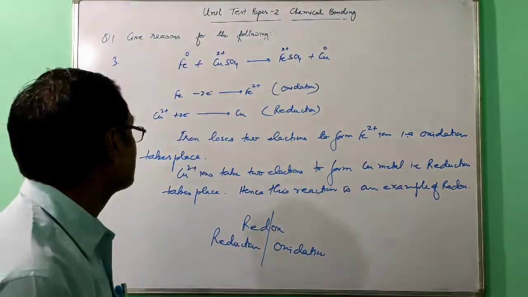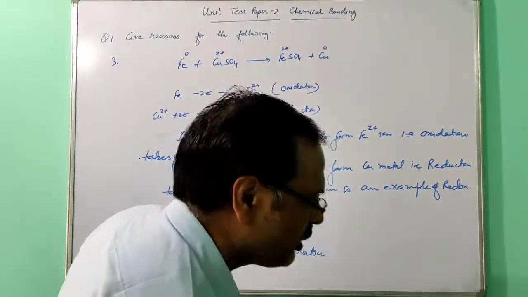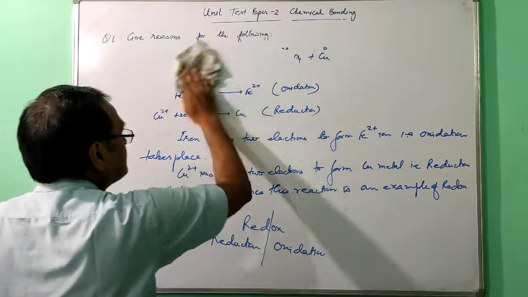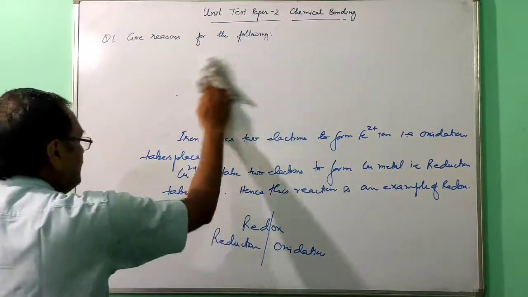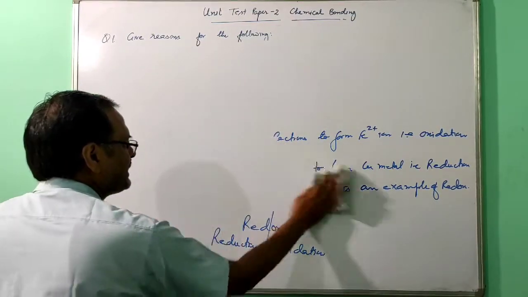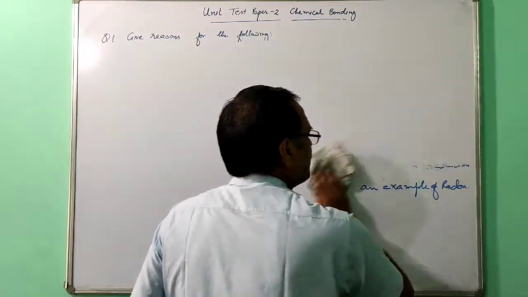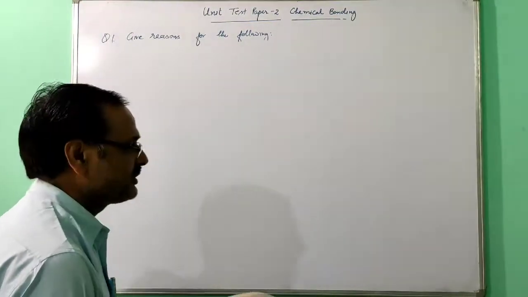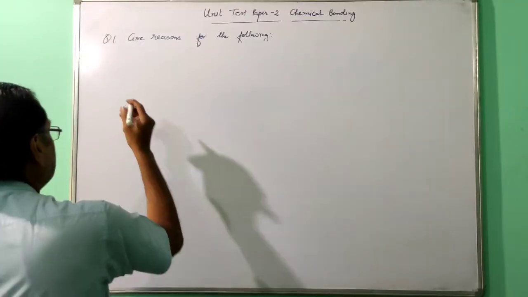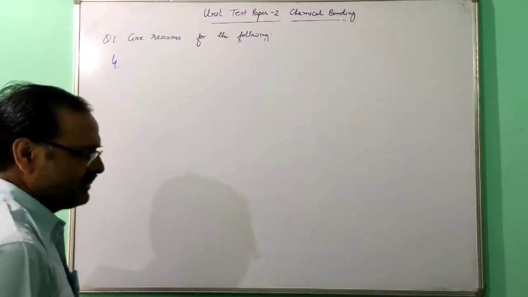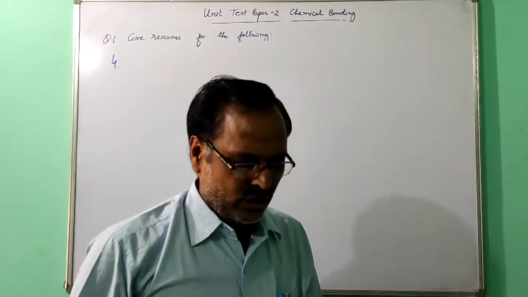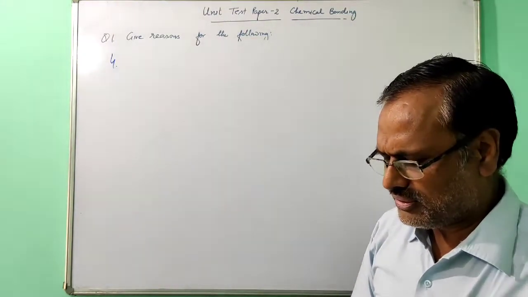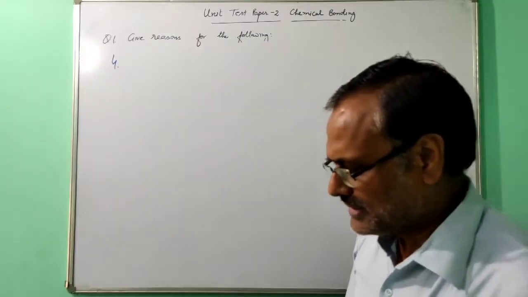Now question number 4. This third one you can note down in the copy. Now next one is question number 4. All these questions are very interesting questions. You can write in your copy. So next one is the fourth one. What is given? A non-metallic atom, atomic number 9, forms a molecule of the same containing a single covalent bond.